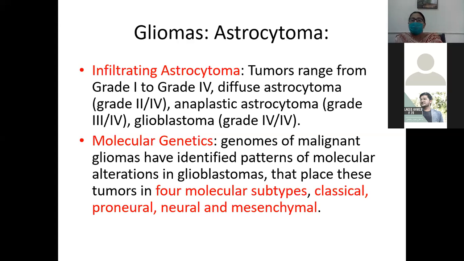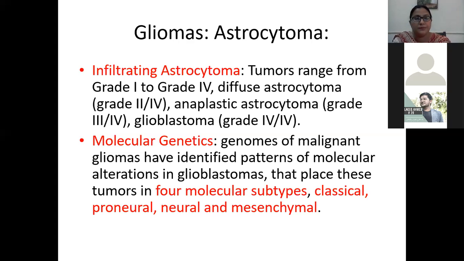Okay. So the molecular genetic studies of the genome of malignant glioma have identified patterns of molecular alteration in glioblastoma that place these tumors in 4 molecular subtypes: classical type, the proneural type, neural type, and the mesenchymal type.